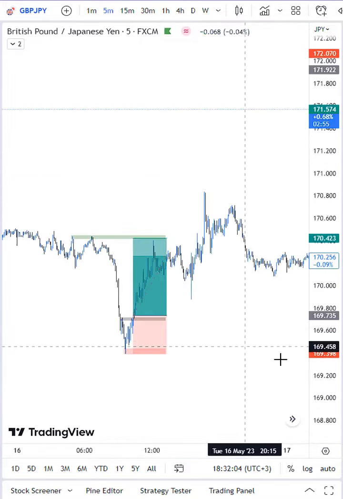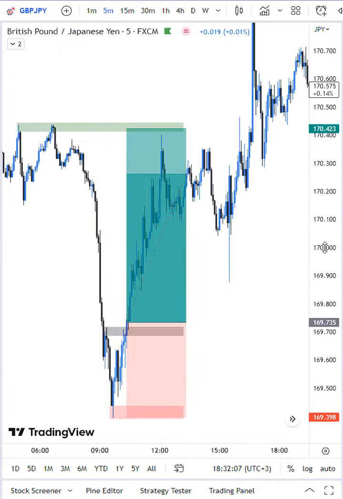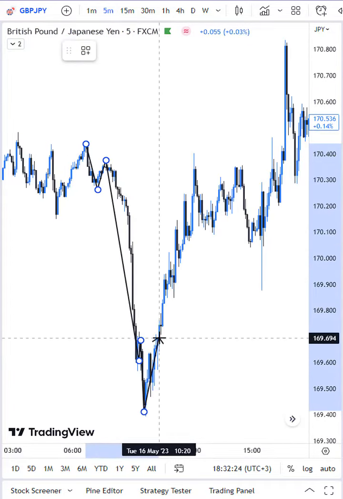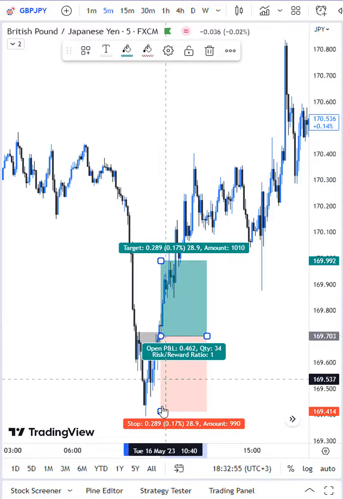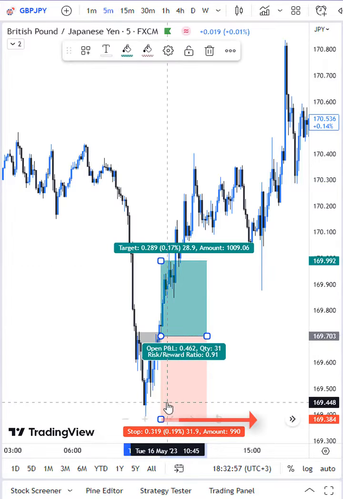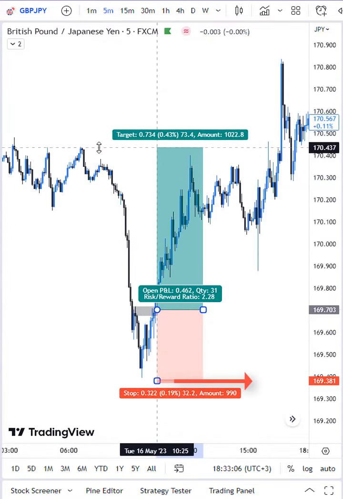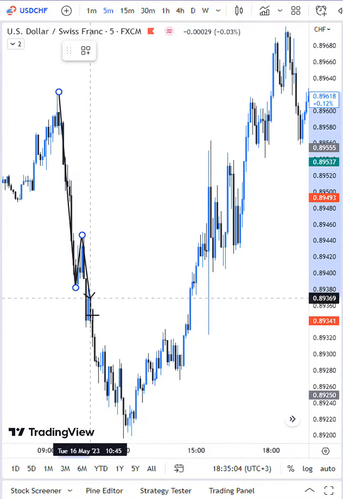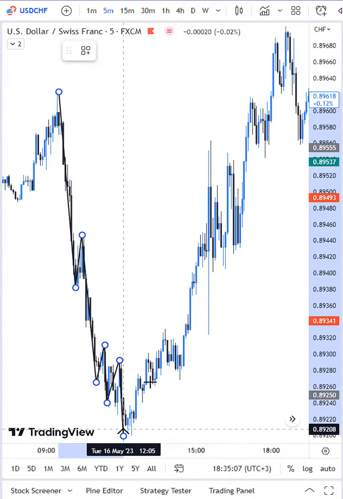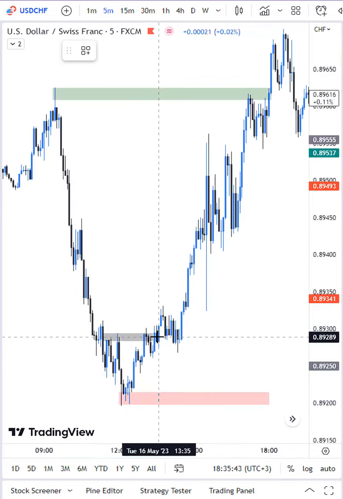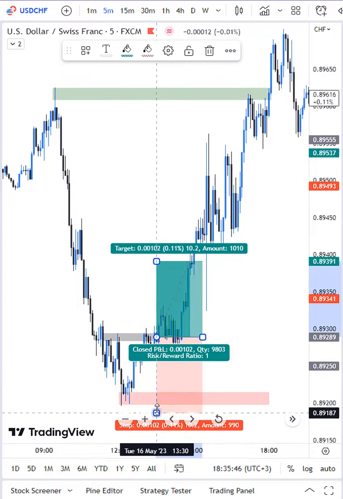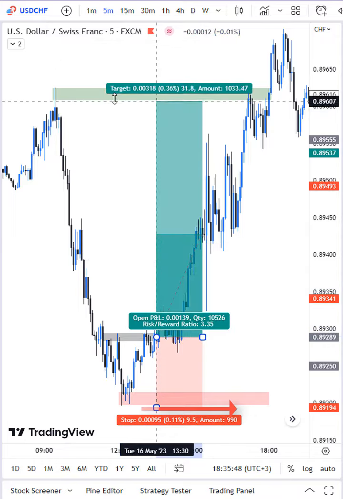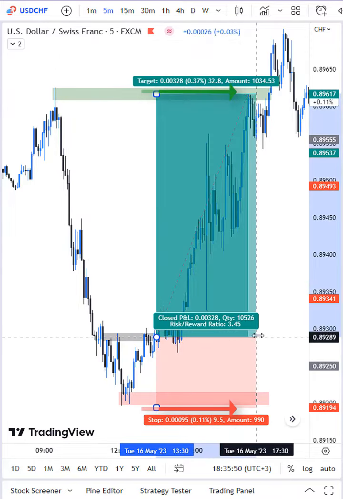Let's look at one more example. GBP/JPY, clear market structure, broke, stop loss behind the last lower low, take profit at the beginning of the structure formation. Another example, USD/CHF, a clear downward movement which forms a clear market structure, broke, stop loss behind the last lower low, take profit at the beginning of structure formation.